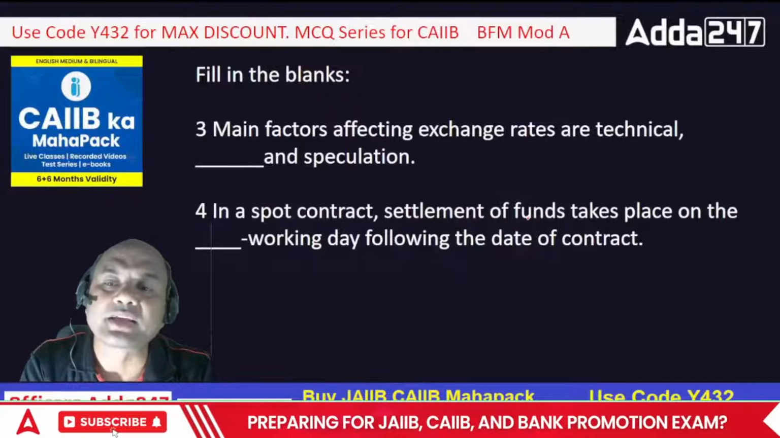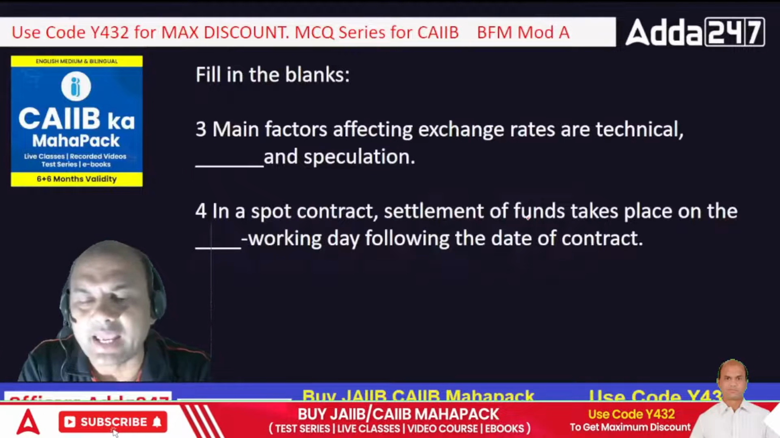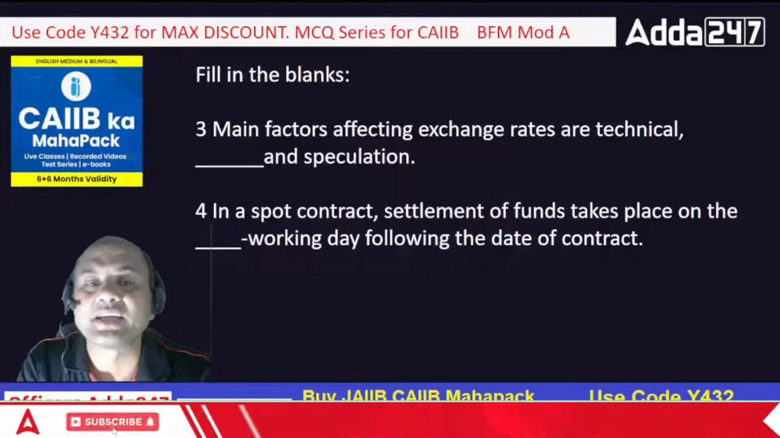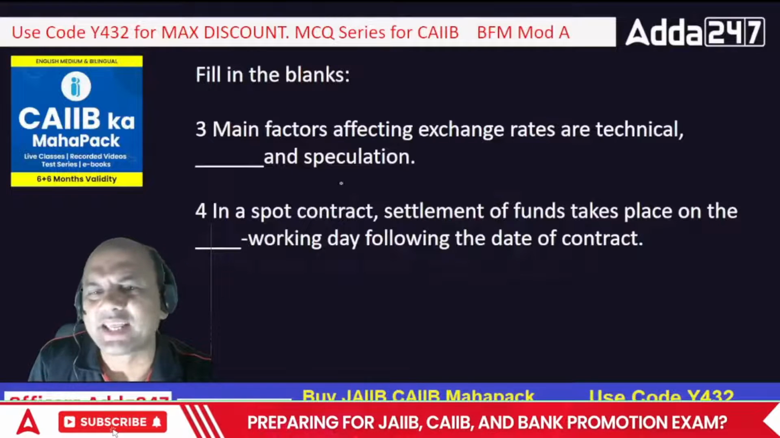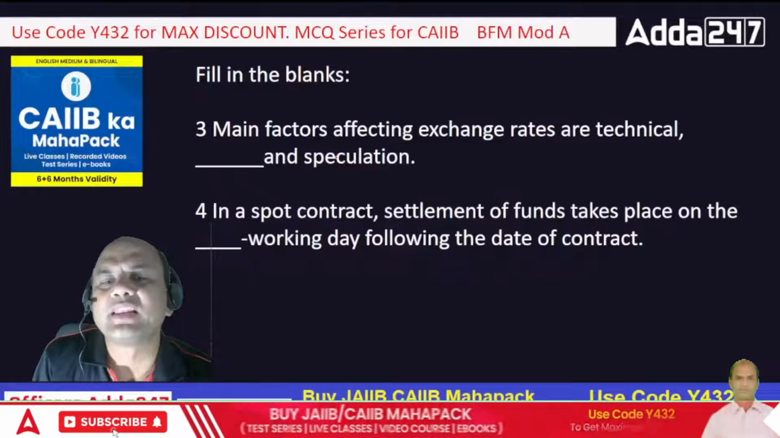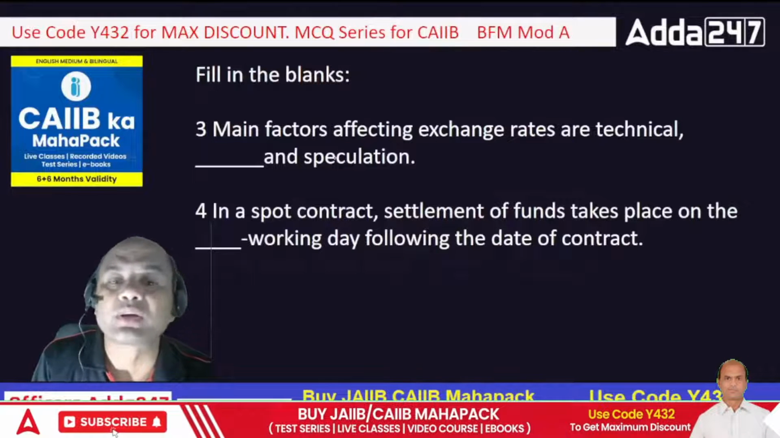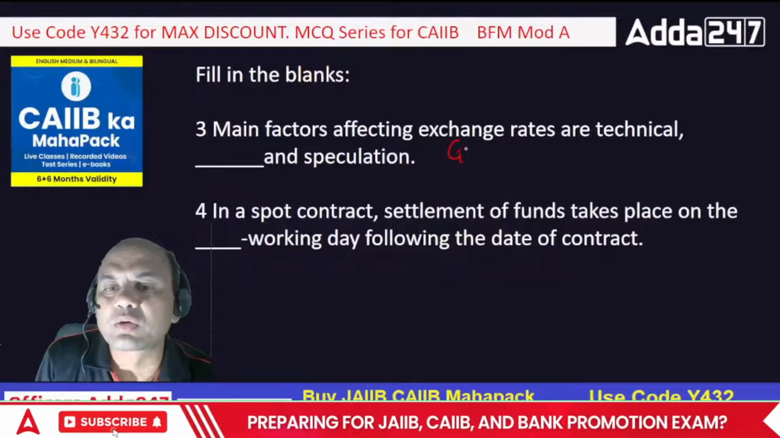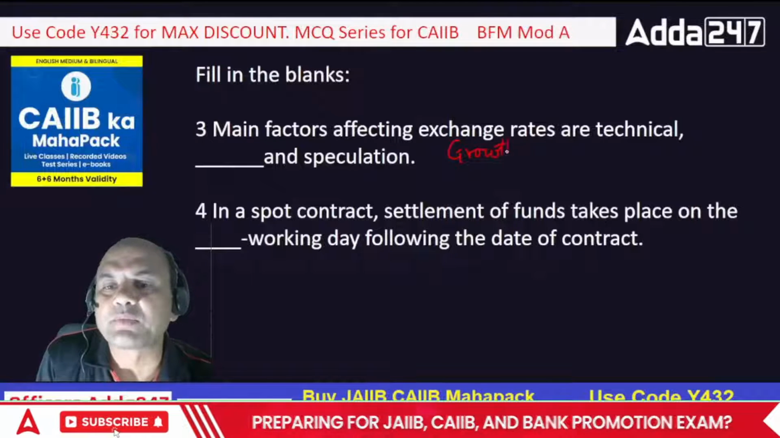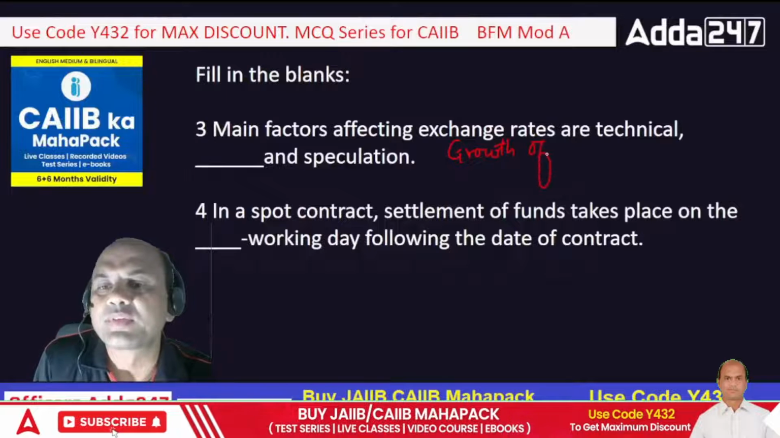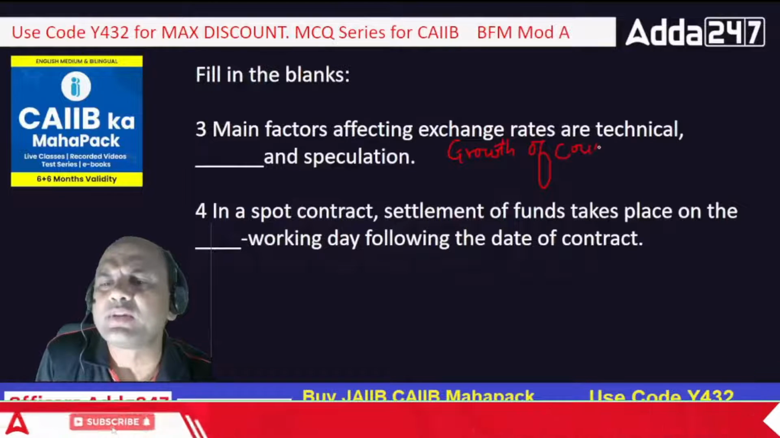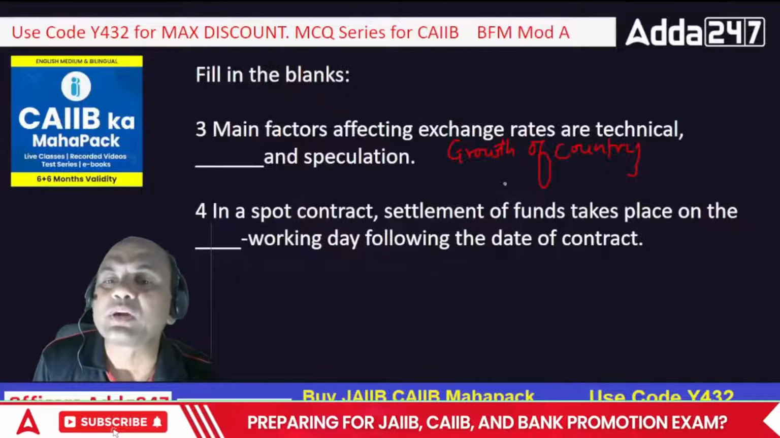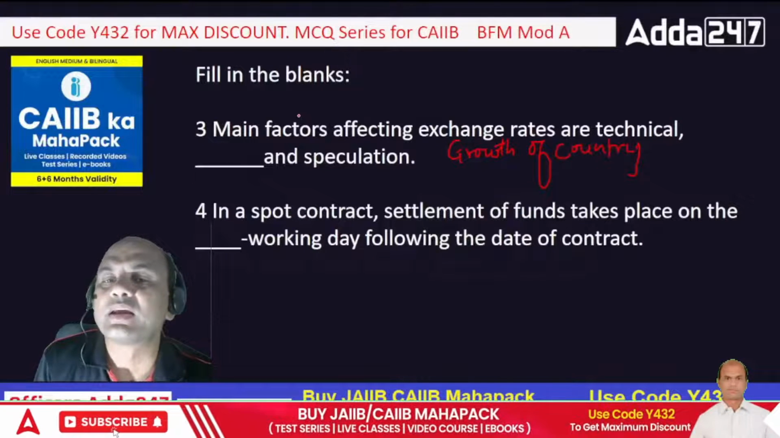Main factors affecting exchange rates are technical, dash and speculation. Now what is this? Technical, dash and speculation. Let me give you some hint over here. Growth rate of a country. What is this type of growth of country? Means like India is growing heavily now. It's growing hugely as compared to the world. So this is what type of factor?